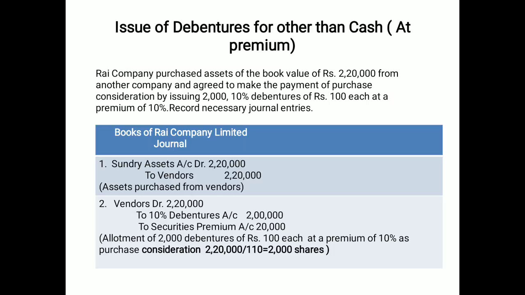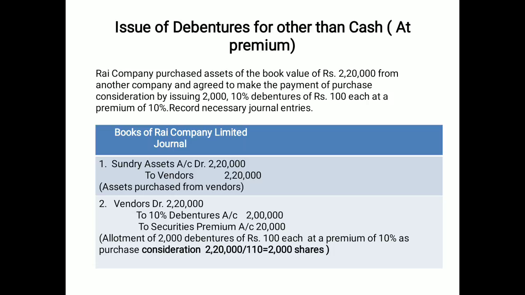The face value 100 is put in front of the 10% debentures, and the premium is rupees 10 on the 100, that means rupees 10 in front of the security premium, multiplied by the number of debentures calculated. The total amount payable to the vendor divided by 110 gives 2000. So this is the scheme: now multiply 2000 by the debentures and the security premium.